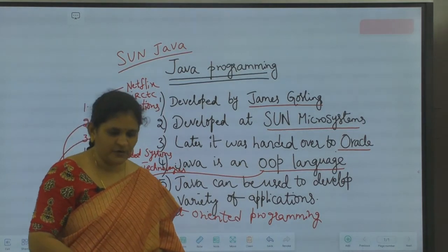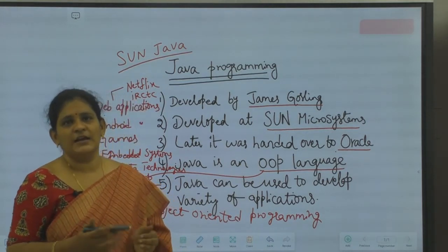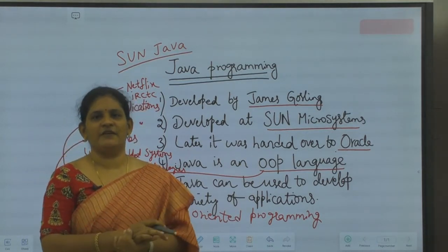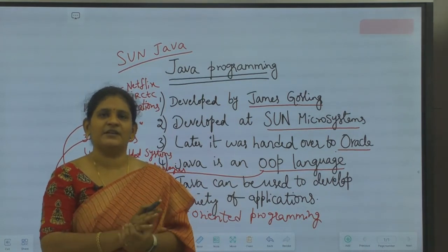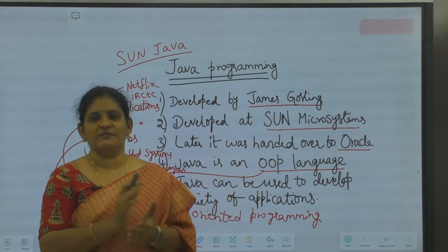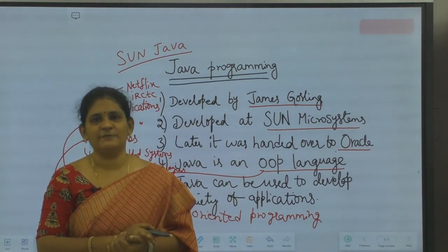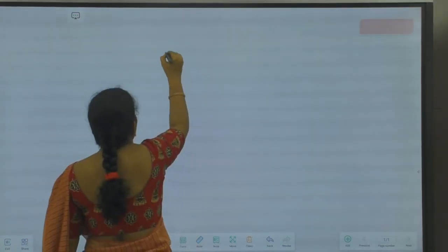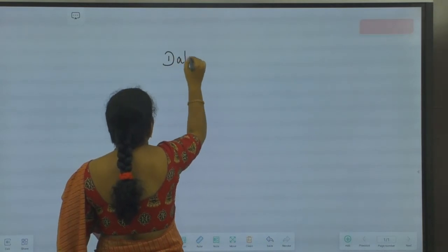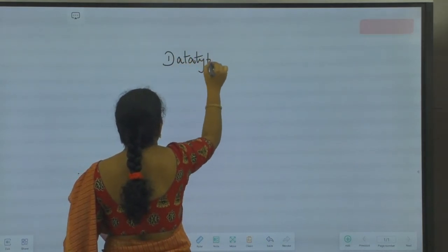We'll be moving on to the programming part now. Before writing the Java programs, I'll be giving some introductory things to you. The first introductory concept is data types. We'll see the data types in Java now. Okay. So the next topic is data types in Java.